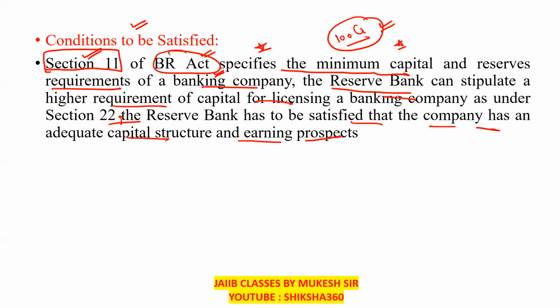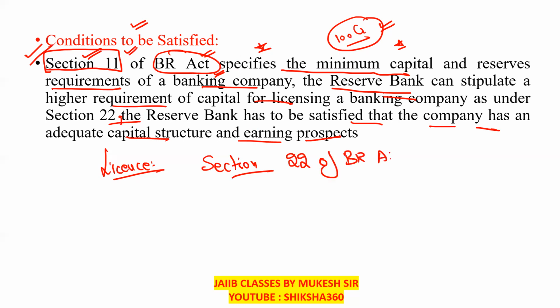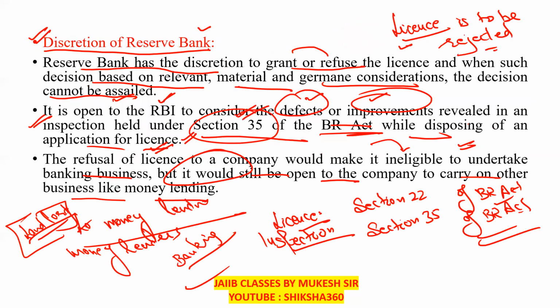So these are all the conditions. The important point to remember is that the minimum capital and reserve requirements for a banking company are under section 11 of the Banking Regulation Act. The license is to be provided under section 22 of the Banking Regulation Act. Just remember these things, as I am revising in every slide. Sometimes you will also find RBI regulation or the RBI Act. So please remember these things.